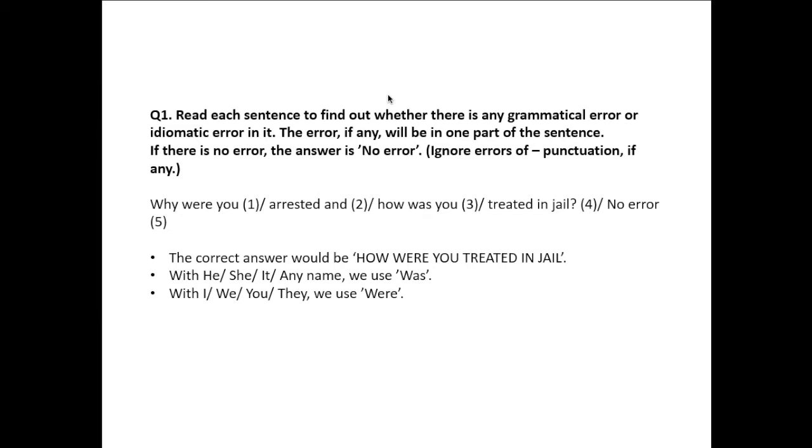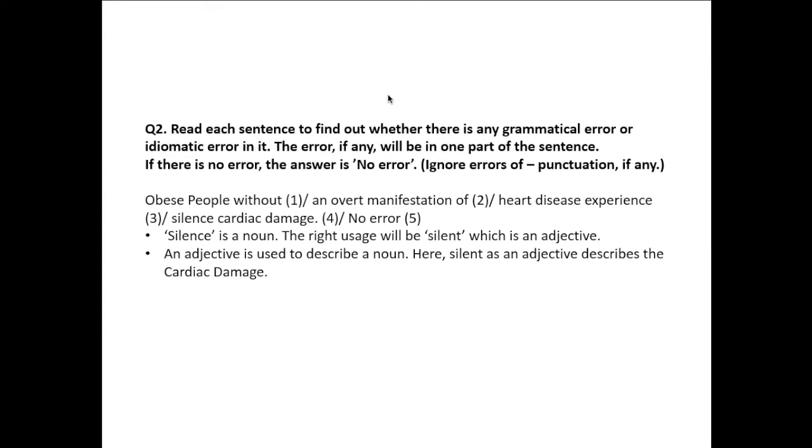Let's move on to our second question, which reads as, obese people without an overt manifestation of heart disease experience silent cardiac damage. The error here is in fourth part of the sentence. Why? Because these are three consecutive nouns, but silence here is used as an adjective which is describing cardiac damage, as in what kind of cardiac damage is it. However, the problem is that silence is an abstract noun, it's not an adjective. So we need to use the adjective form of this word, which is silent. So the correct word here will be silent.